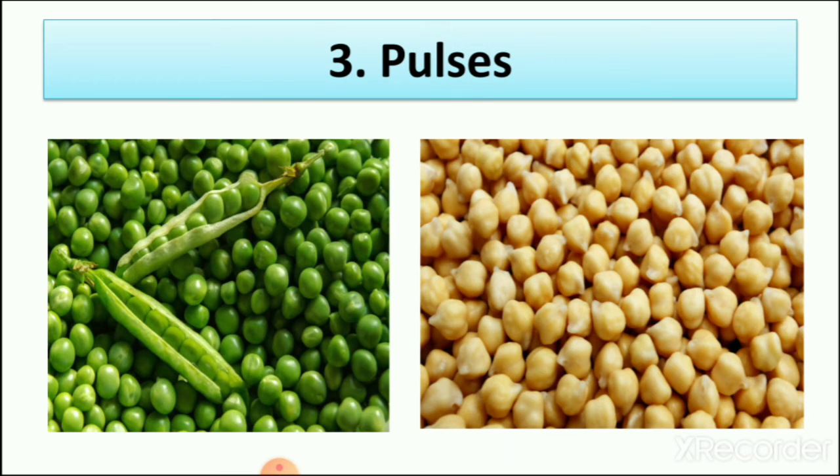Then pulses. So the seeds which we get from plants and we eat in our food. You know that not all seeds we can eat. Some seeds which we can eat are called pulses. So what is the spelling of pulses? PULSES. And which pulses are there? Peas and chickpea.